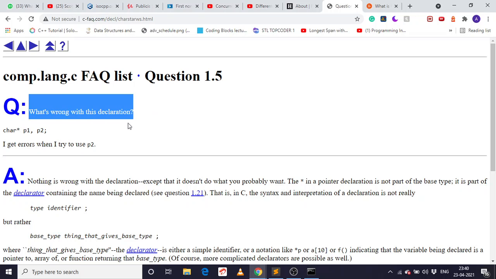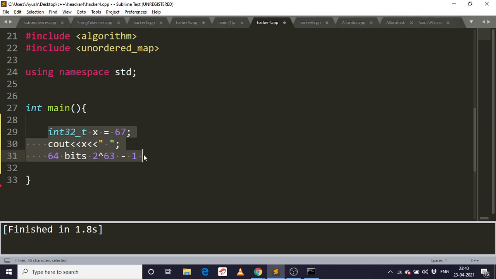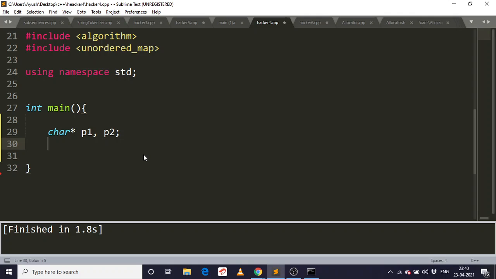I don't think there is anything wrong with this declaration. It's perfectly fine: p1 is a pointer here and p2 is simply a character variable. So there won't be any difference here. Let me try to run it also. Since p1 is a pointer, I should use malloc of 1 times the size of char.